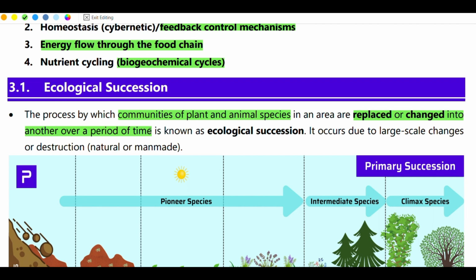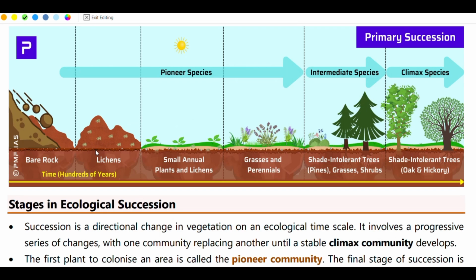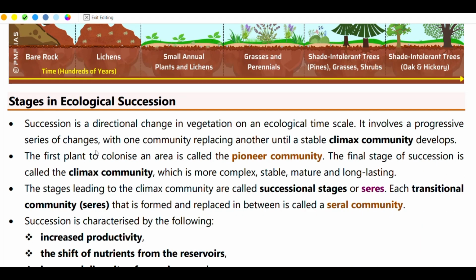That is known as ecological succession. Why does it happen? Due to natural or man-made events, destruction.